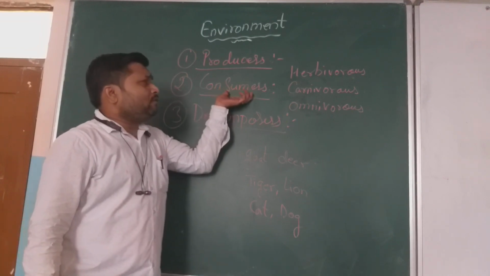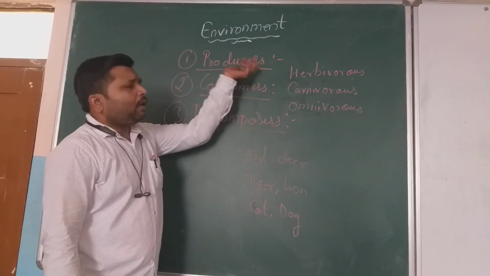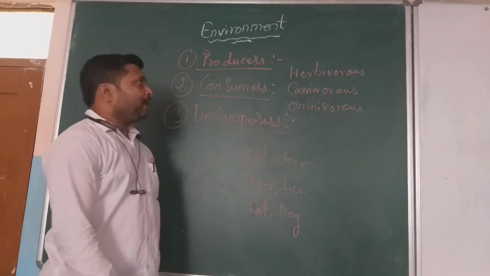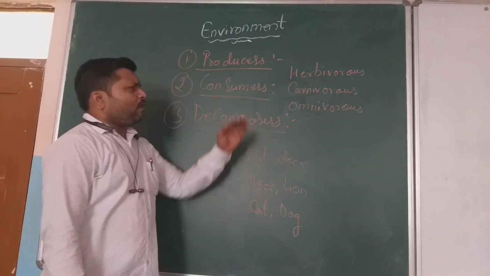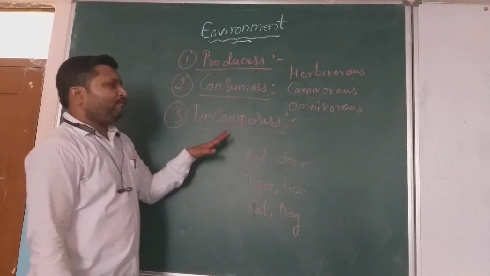These consumers may be directly dependent on the producers, or they may be indirectly dependent on the producers. So one organism or another is dependent on another organism for food purposes.